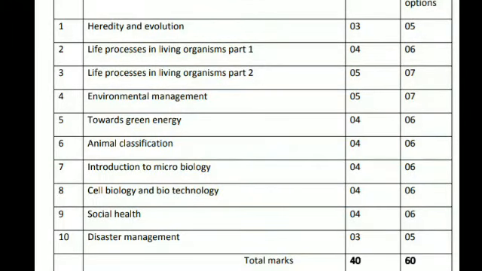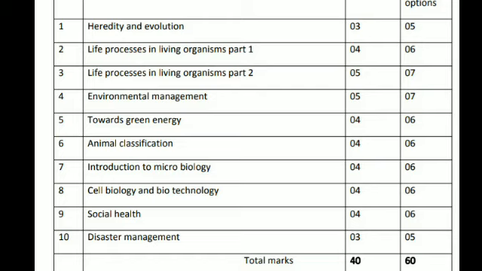Environmental Management: 5 marks compulsory, 7 with option. Towards Green Energy: 4 compulsory, 6 with option. Animal Classification: 4 compulsory, 6 with option. Introduction to Microbiology: 4 compulsory, 6 with option. Cell Biology and Biotechnology: 4 marks compulsory and 6 marks with option.